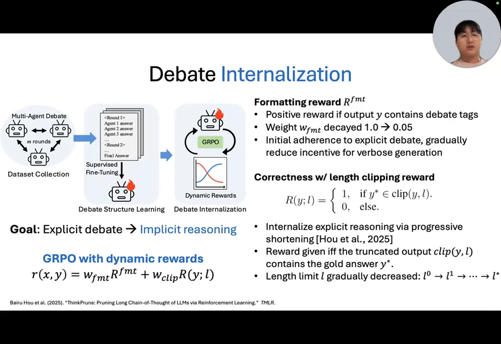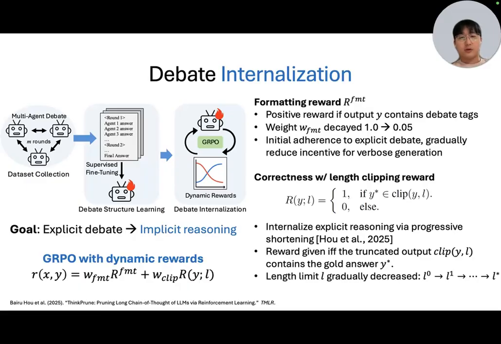The second component is the correctness with length clipping reward. Inspired by recent work that achieves latent reasoning by progressively shortening the model outputs, we truncate the model output to a length limit, L, then only give rewards when the correct answer is contained within this truncated output. Throughout the training process, this limit L is gradually decreased until we arrive at the target length L star.